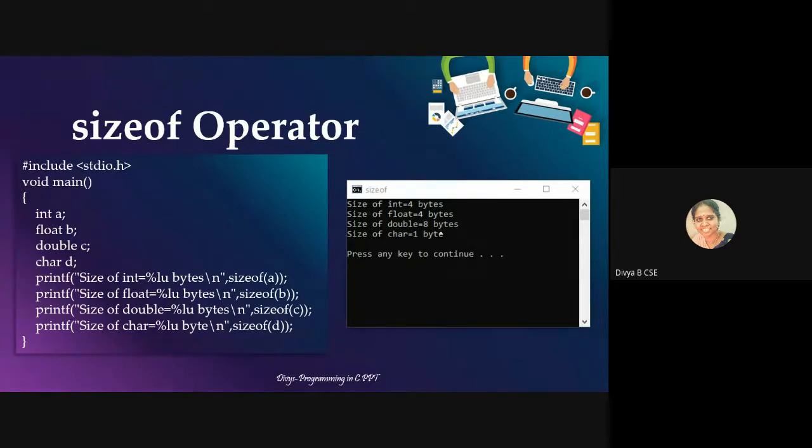This is the use of sizeof. You can also give constants, for example sizeof 134. That is how it works. If it is okay, please message in the chat. You can also try out to see the size of int, float, double, character, or long on your machine.